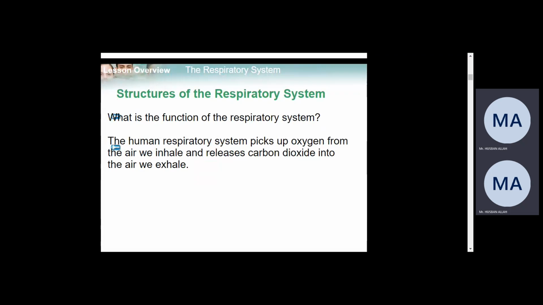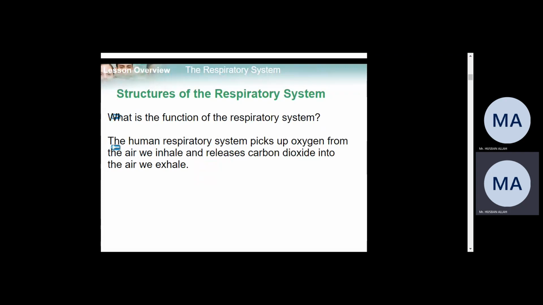Exchange of gases, right? That is the main function of the respiratory system. The human respiratory system picks up oxygen from the air when we inhale and releases carbon dioxide into the air when we exhale. I told you that there are two processes. How many processes? Two processes. One is inhalation and the other is exhalation.